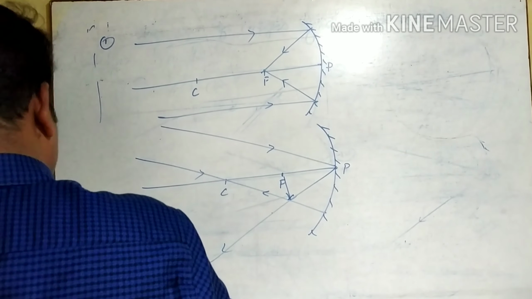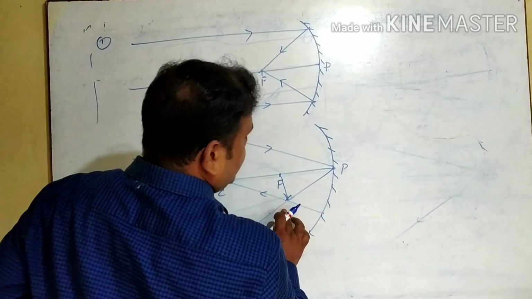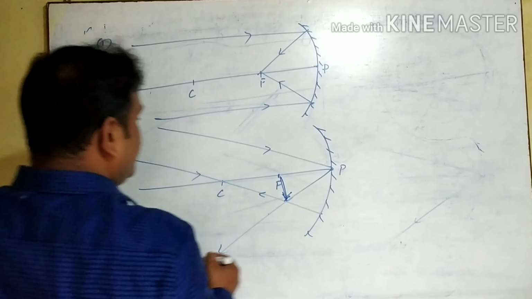This is the first condition. And what is the characteristic of the image? It is inverted, and so it is real one. Okay, discuss the second condition.